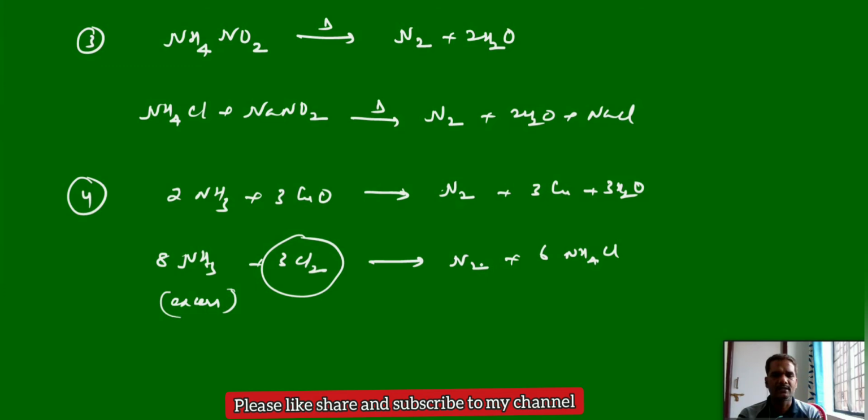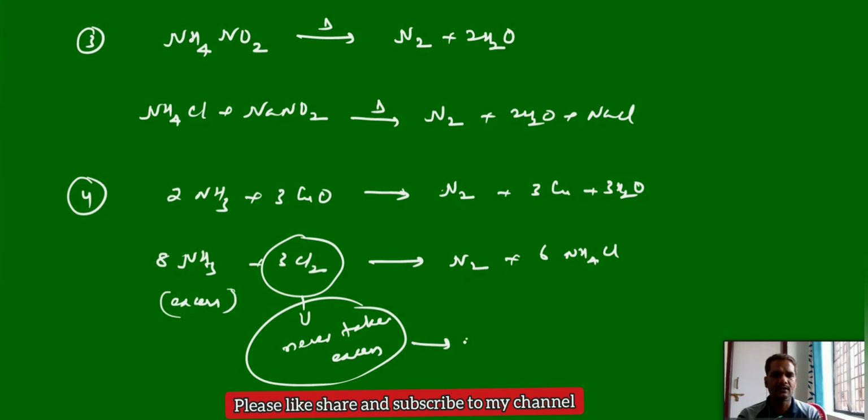If we take chlorine in excess, instead of nitrogen we will get NCl3, which is an explosive compound. Chlorine should never be taken in excess.